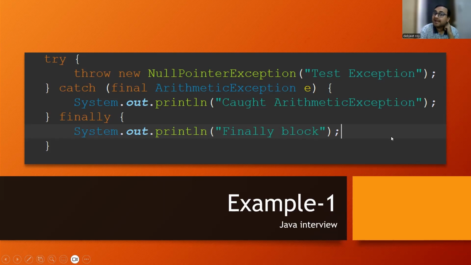The finally block will be executed in any scenario. So you should not think about whether the finally block will run or not. It will run in any scenario except a few cases, where some error is coming or some scenarios that I will be telling you, in which the finally block will not get executed. Apart from that, in 99% of cases, the finally block will get executed. So this should be kept in our mind.